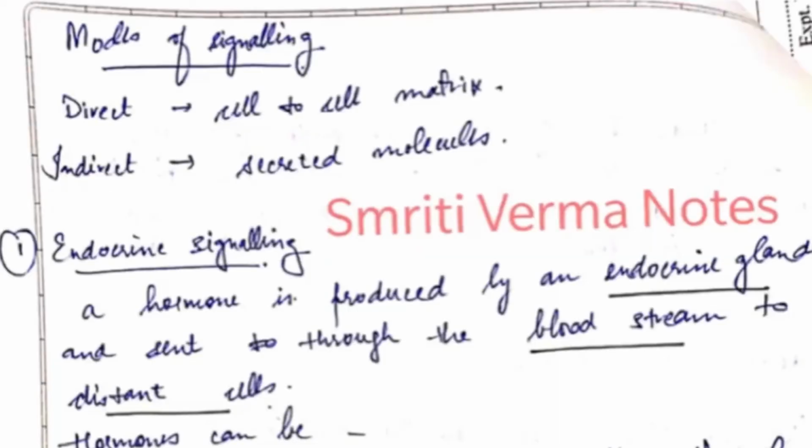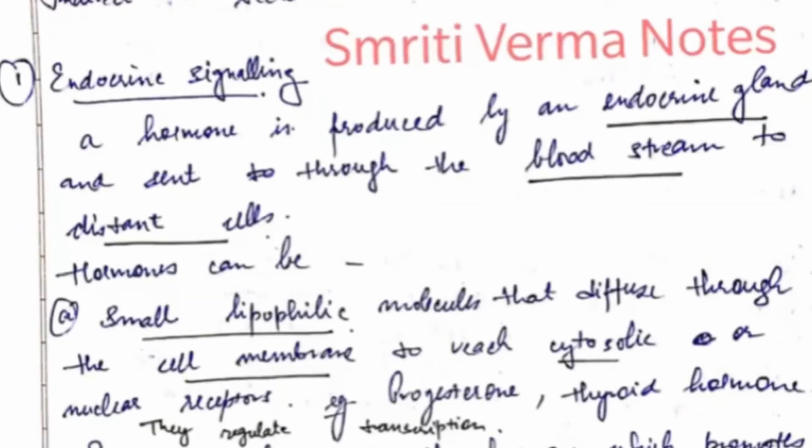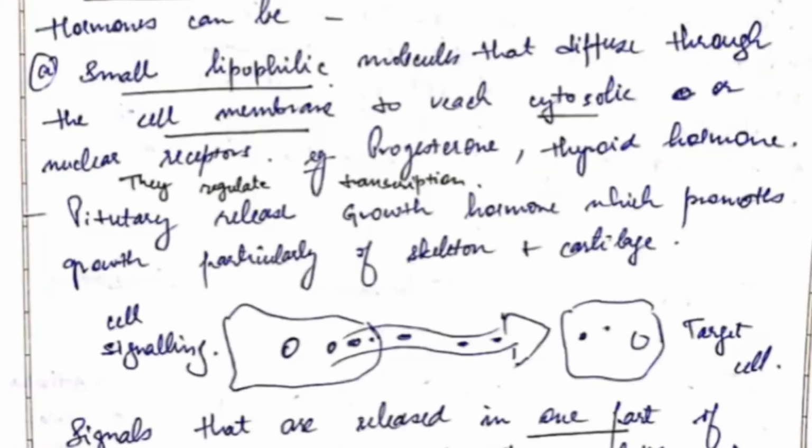Now let's study modes of signaling. It can be direct, that is cell to cell matrix, or indirect, that is secreted by molecules. Now let's study about the first one, that is endocrine signaling. A hormone is produced by the endocrine gland and sent through the bloodstream to distant cells. Now these hormones can be small lipophilic molecules that diffuse through the cell membrane to reach cytosolic or nuclear receptors. Example, progesterone, thyroid hormone. Basically, they regulate the transcription.